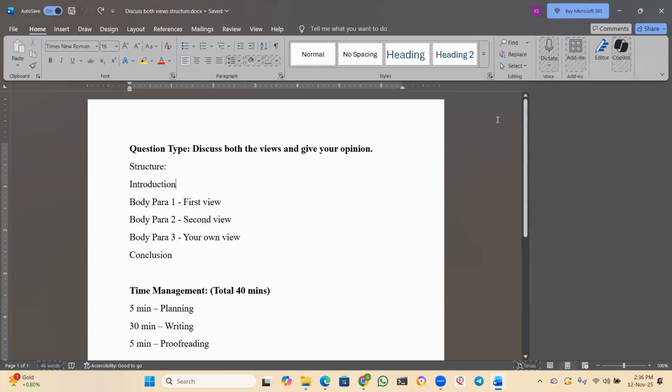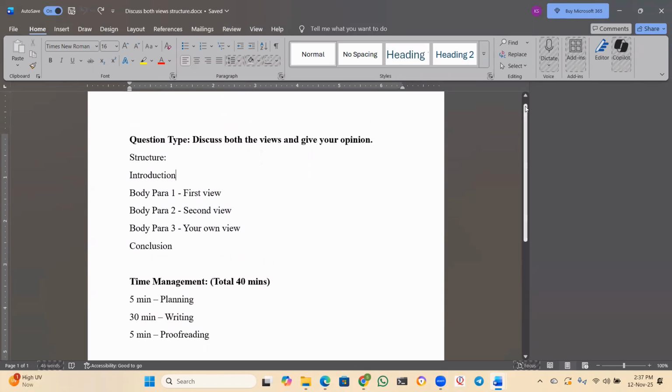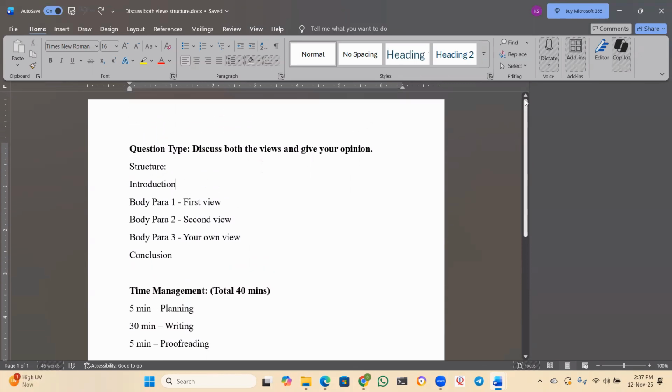So today I'll be discussing the IELTS writing module, and as you can see, the type of question that I have taken today is discuss both the views and give your opinion. So first of all, I'll be discussing the structure of this, and then I'll discuss the time management. And then I have already taken up an example question for this and already written a sample answer for that as well. And I'll show you that.